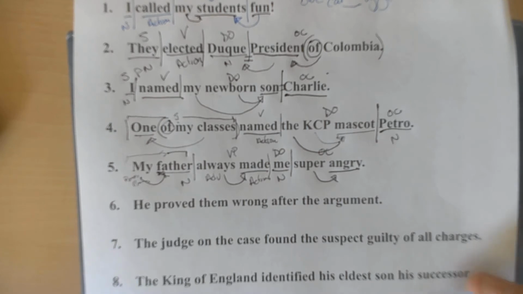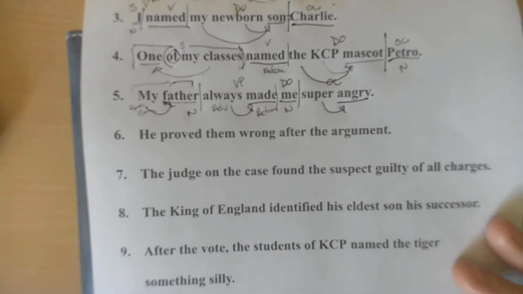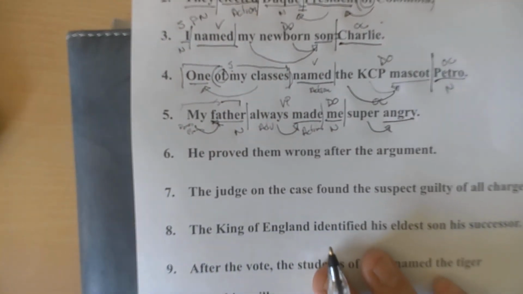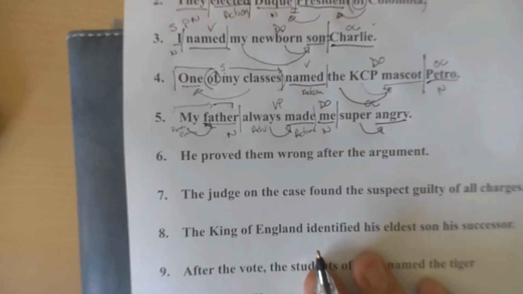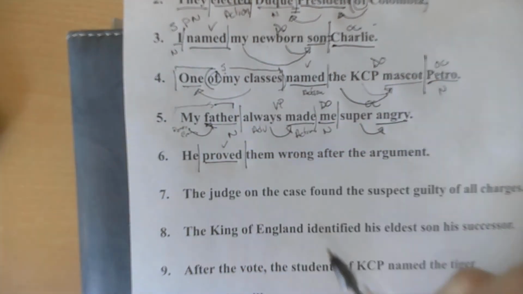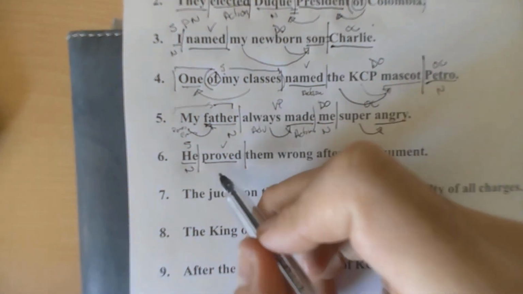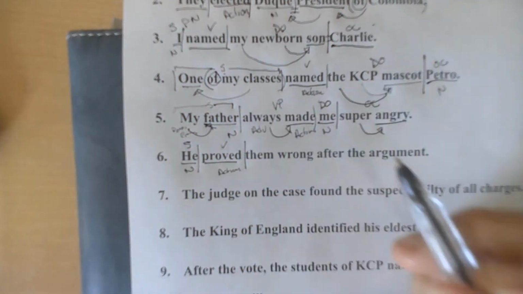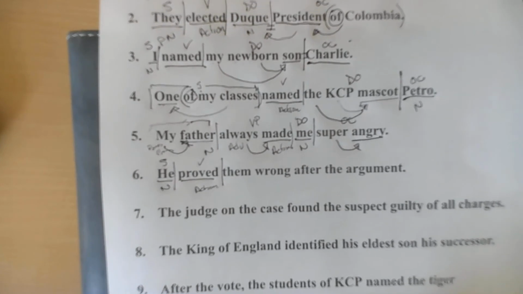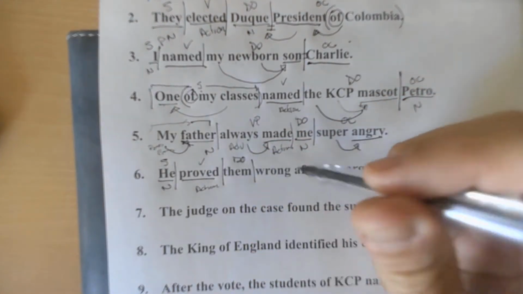Feels easy for me at this point. I hope that after watching all the videos, this becomes very simple for you. You can see the connection. So let's do it again. Number 6. What's the verb? Proved. Who proved something? He did. Who or what did he prove? He proved them. And what did he prove them?